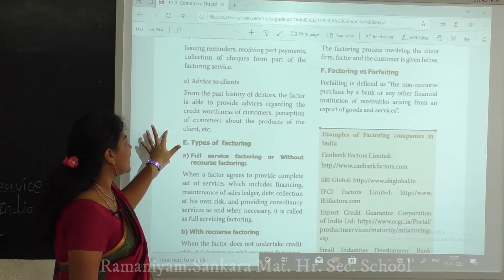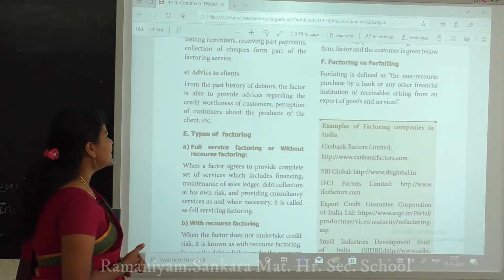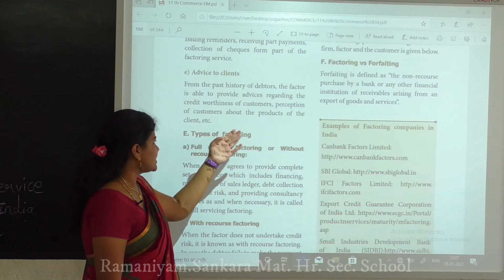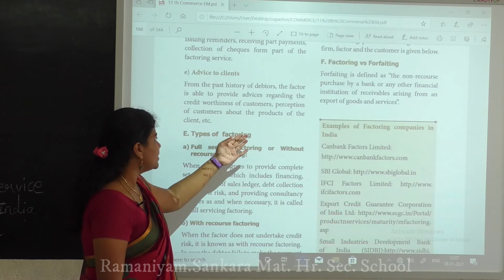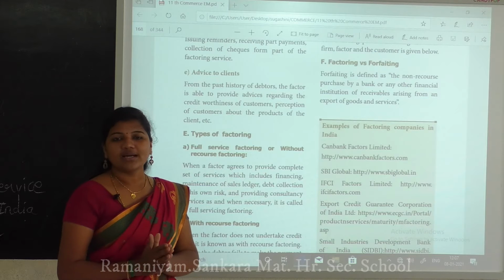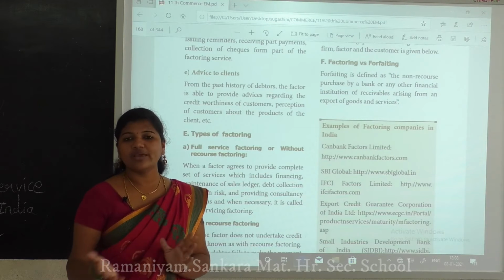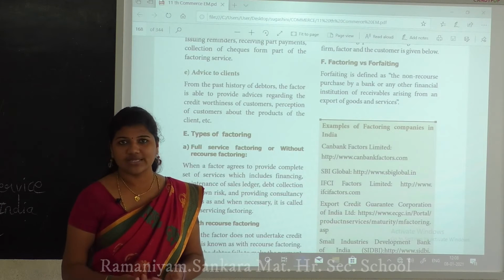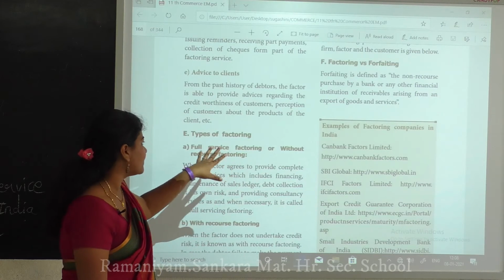Next is the advice to clients. From the past history of debtors, the factor is able to provide advice regarding the creditworthiness of the customers, like a prescription about the customers for the client. Actually we almost avoid credit sales, because somebody buys everything credit-wise, afterwards can't pay that amount to us, so that is a loss for us. Okay, so maximum avoid credit sales, that is the point over here.